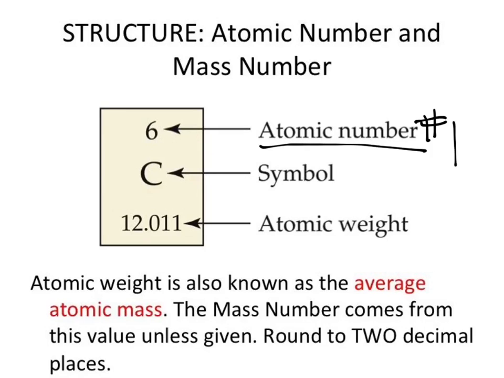Number of protons. So number 6 is carbon, which means it has how many protons? 6. Then you have the symbol on your reference chart that you use during your test. It says C, and then underneath it says carbon.